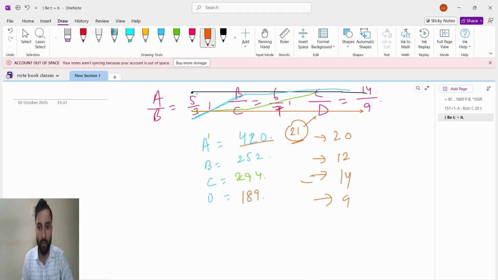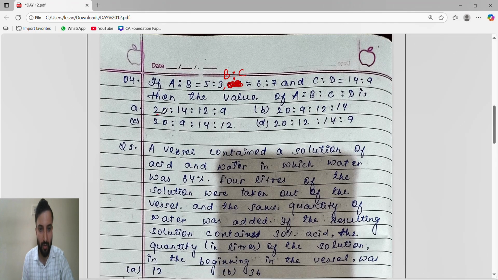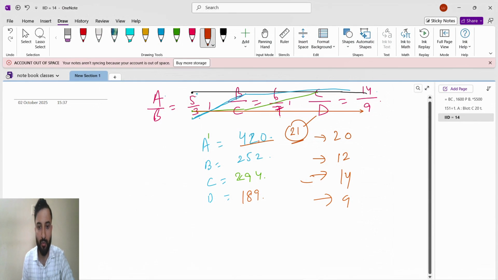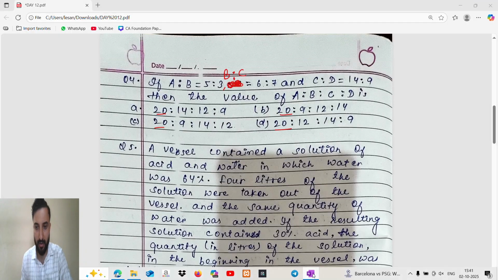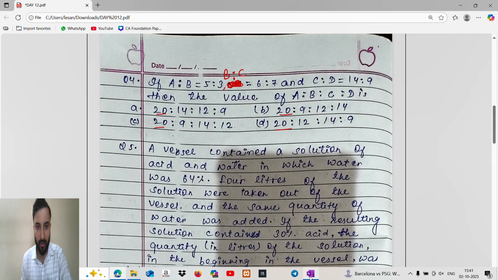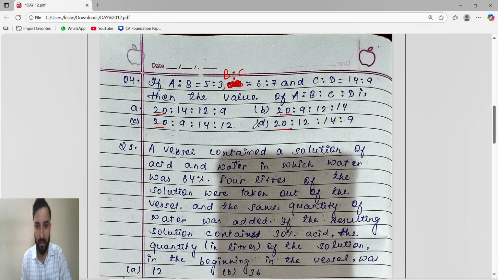So see how I get to know 21, because if you see the options, 20 20 20 20, all are 20. So what we will do? 420 divided by 20 I did, means 21. This means that it is divided by 21. Okay, so the answer is 20 12 14 9. We have to just simplify it. 20 12 14 9. Yeah, option D.